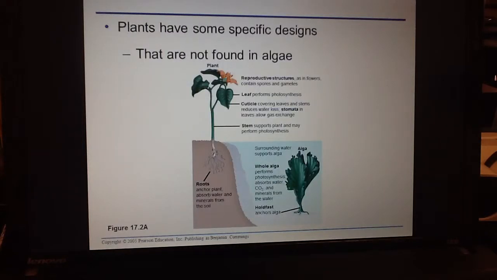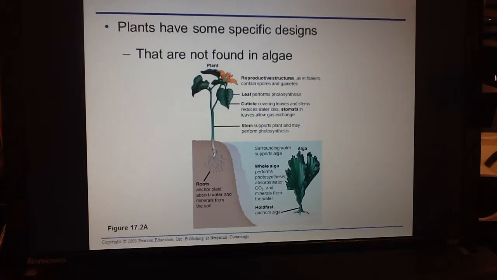Now, there are some specific designs that are found in plants that are not found in algae. One is that they have reproductive structures that contain spores and gametes. Number two, they have leaves that actually do the photosynthesis for them. They have that cuticle that prevents water loss and allows for gas intake, which is CO2 in, oxygen out. And then they have a strong stem so that they can grow upright, with roots to hold them in place.